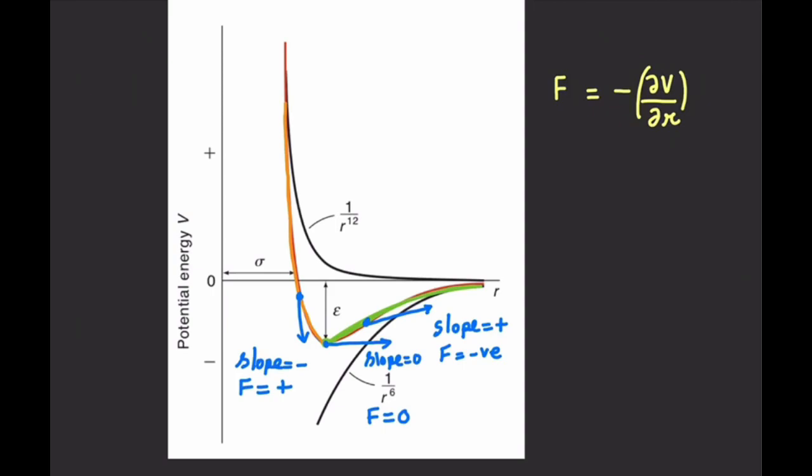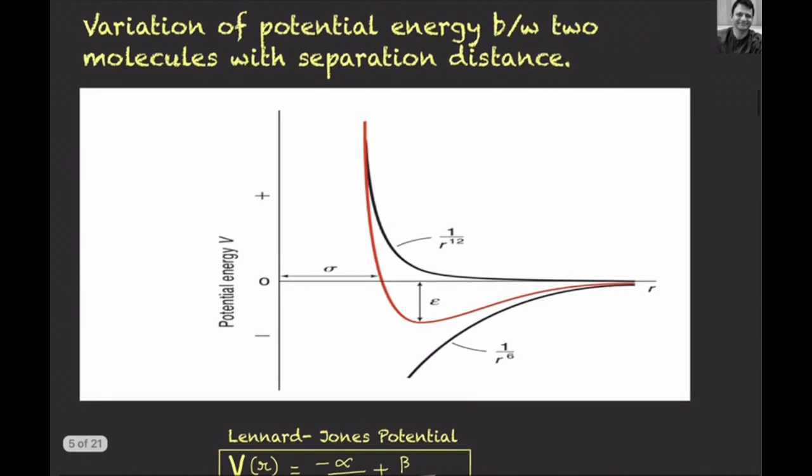So the interactive forces initially will be 0, and then it will be attractive, and then again it will be 0, and then it will become positive. So this is the variation of interactive forces with separation distance between the real gas molecules. Now again, from this curve we can conclude about 2 points.